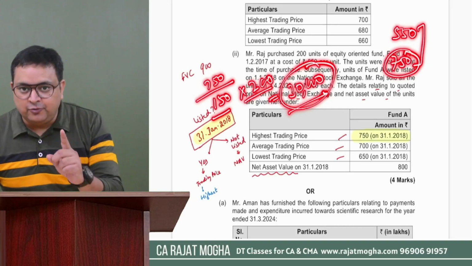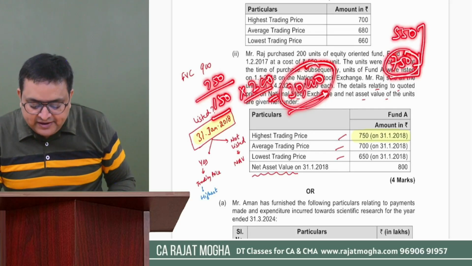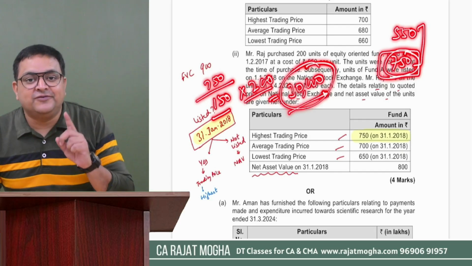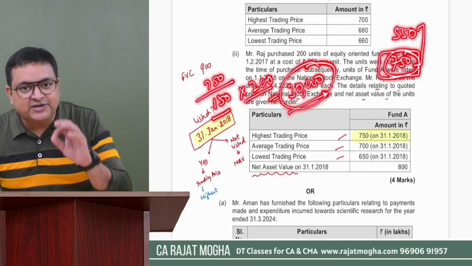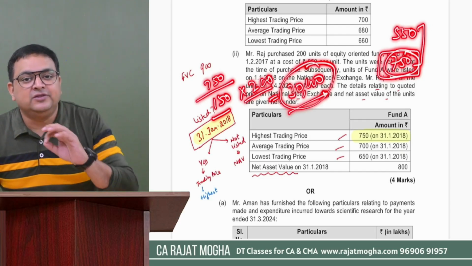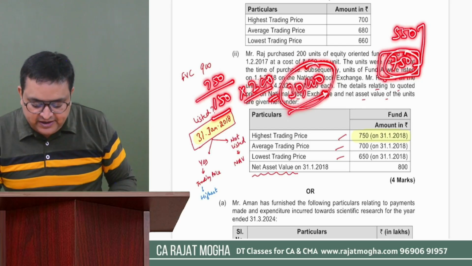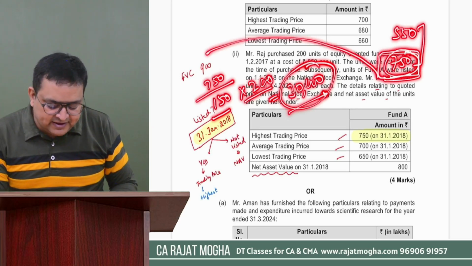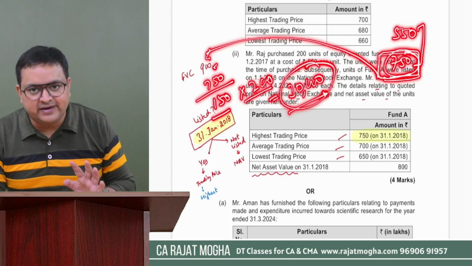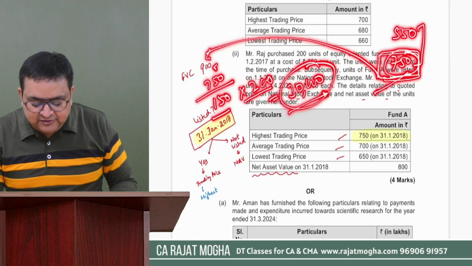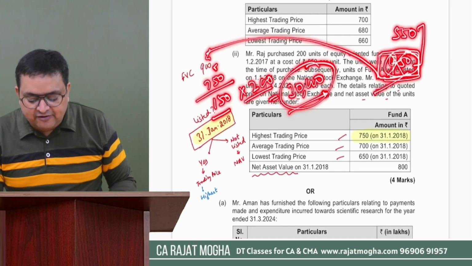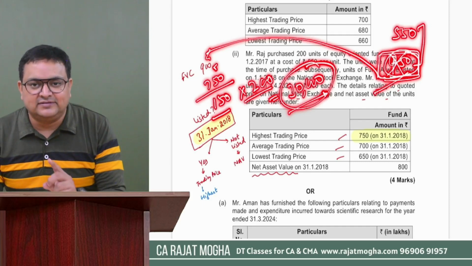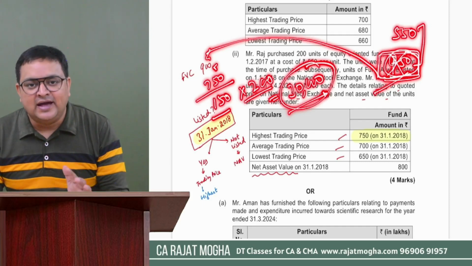Correct? One more thing, please remember. Whenever you take the fair market value as on 31st January 18, please make sure that it should not be more than your selling price. So here the fair market value was 750 and it is not more than my selling price. Selling price was 900, right? So we can take 750. If this would have been 950, then we would have taken just 900 in that case, right? It should not be more than the actual selling price.